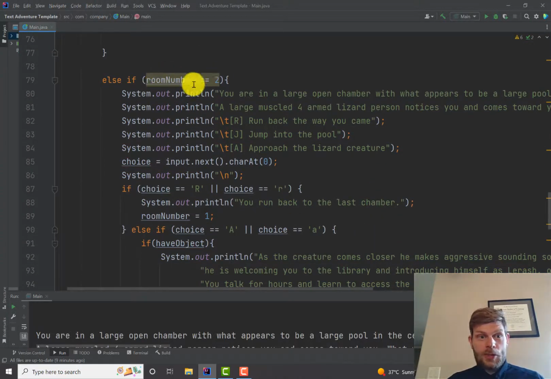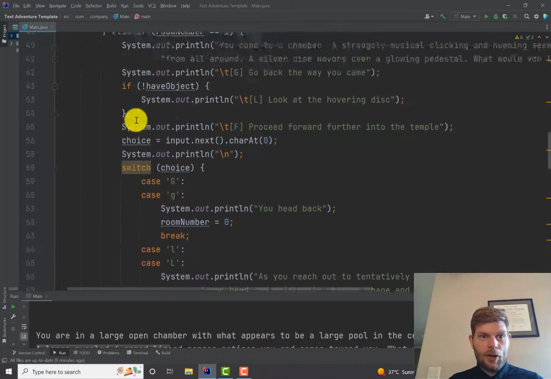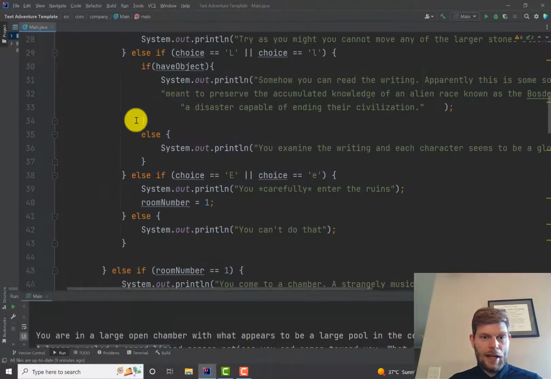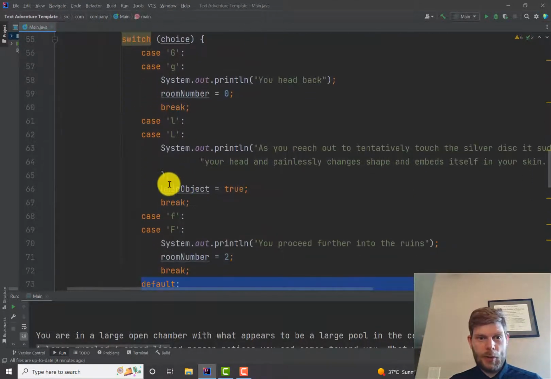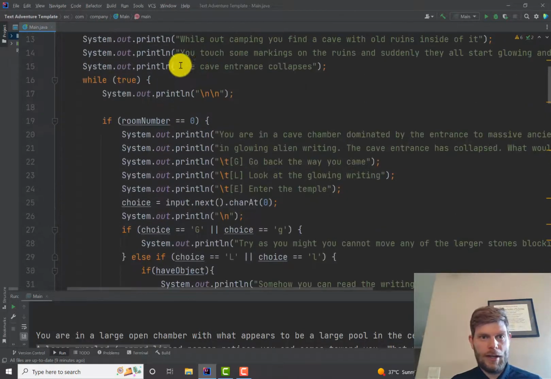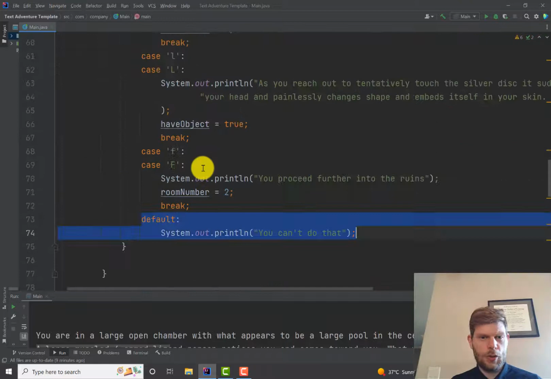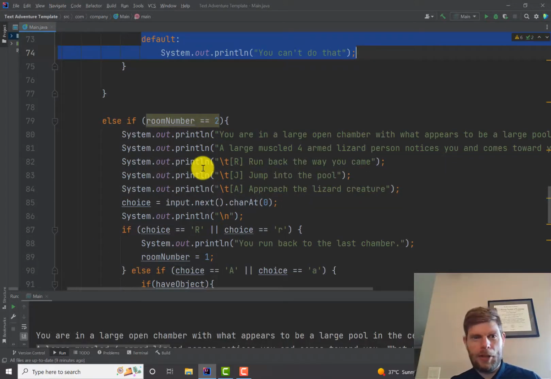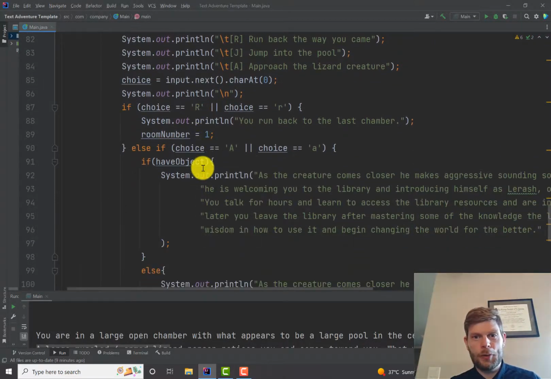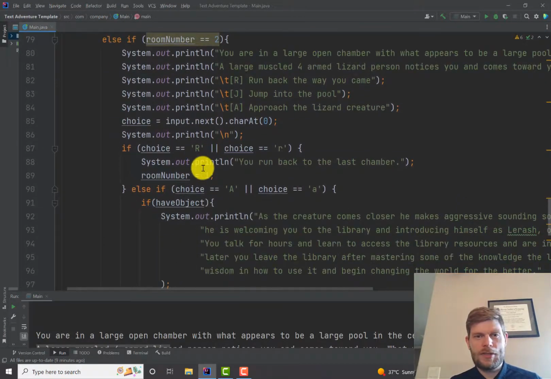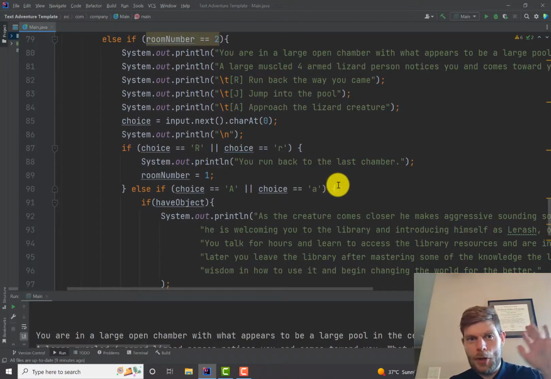And then room number 2, pretty much exactly the same. They're all very similar. I mean, I can add little extra bits, so I can have little Boolean flags. If I wanted to have battle, I could do it. I could have a little health and weapons. I can get it so you can only beat guys if you've got a weapon, if you pick that up in another room, otherwise you just die. You could do all kinds of stuff. Whatever you can imagine, you can do.